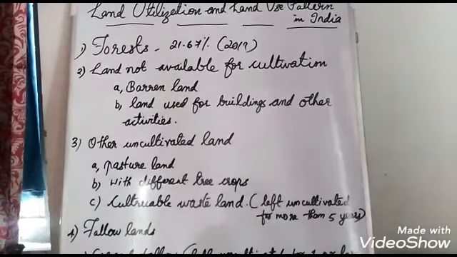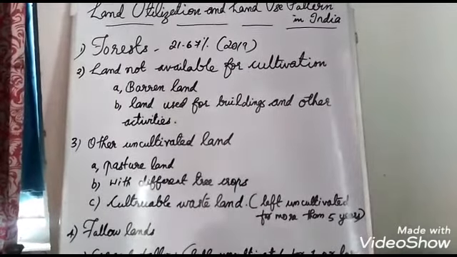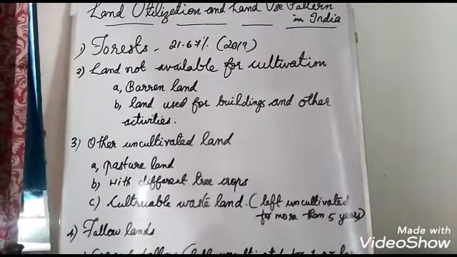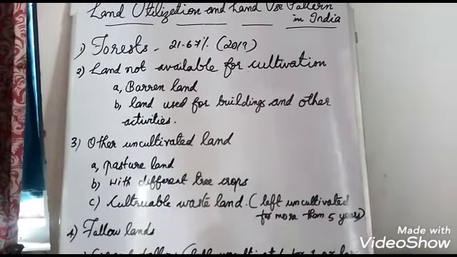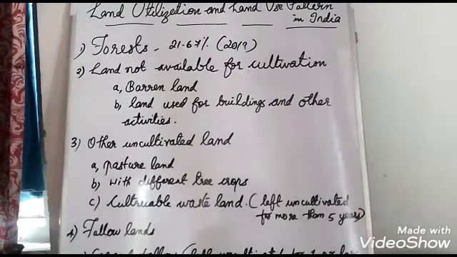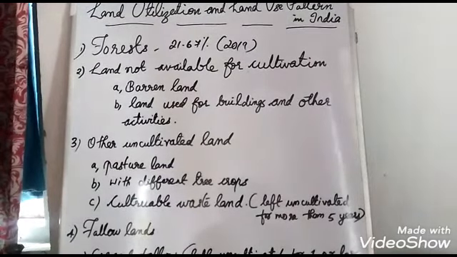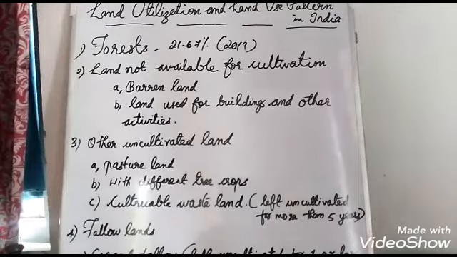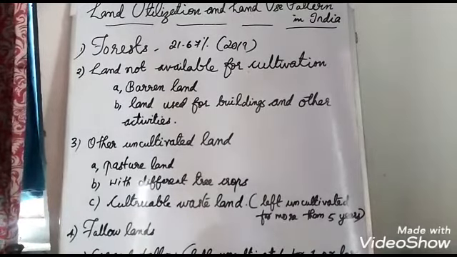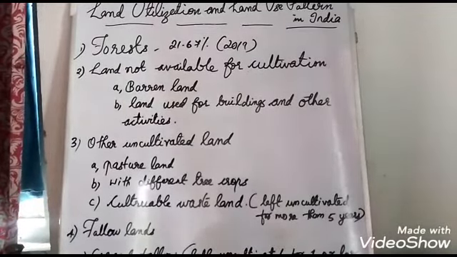Okay, yes. So as I told you, land is an important resource. We live on land. It supports natural vegetation, wildlife and other living things, plants and other animal species.